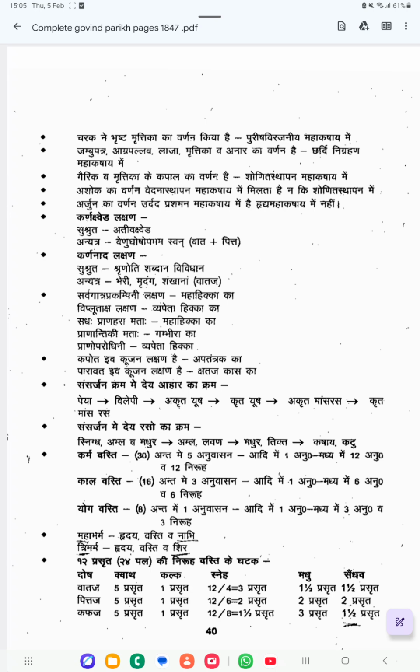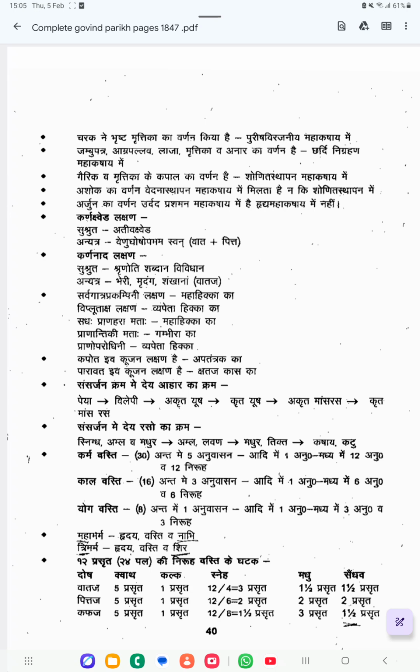Like Charaka has mentioned, 50 Mahakashayas are there. Okay, so in that, one Kashaya is Purisha Virajaniya Mahakashaya. In that, one of the drugs is Brishta Mrittika. So Purisha Virajaniya means it is giving color to the fecal matter. Okay, so the herbs which help in giving color to the fecal matter come under the category of Purisha Virajaniya Mahakashaya. So in that, one of the drugs is Brishta Mrittika.